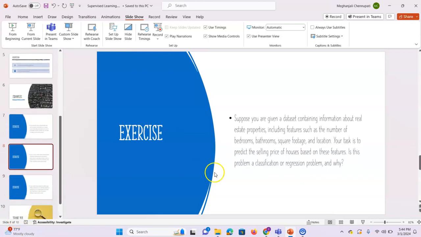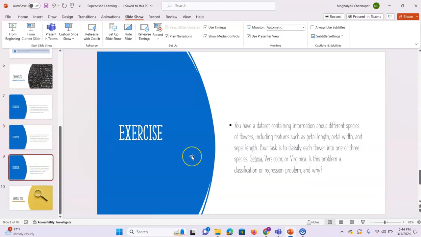And your second question will be on this. Suppose you are given a data set containing information about real estate properties, including features such as the number of bedrooms, bathrooms, square footage, and location. Your task is to predict the selling price of houses based on these features. Is this problem a classification or regression, and why?